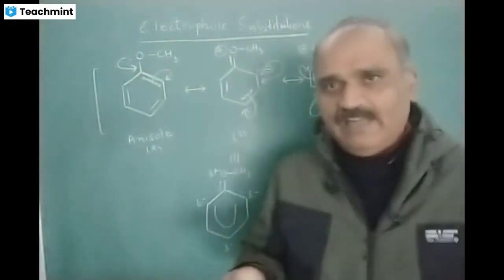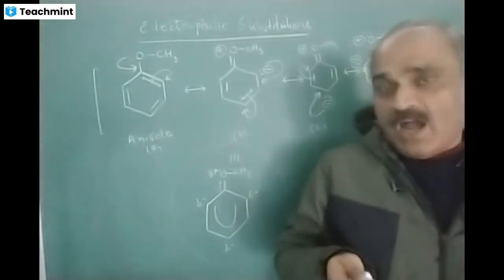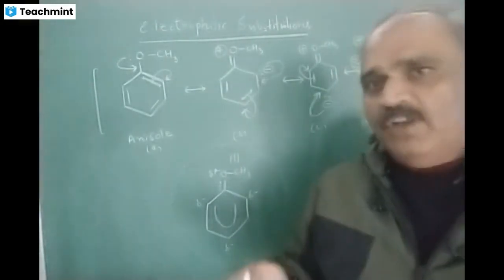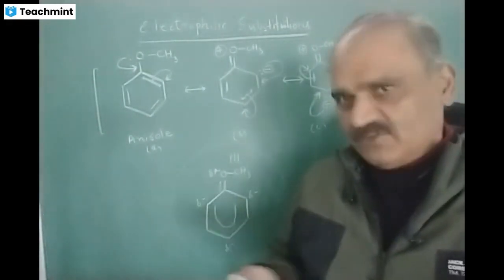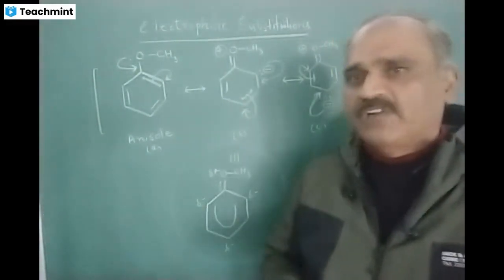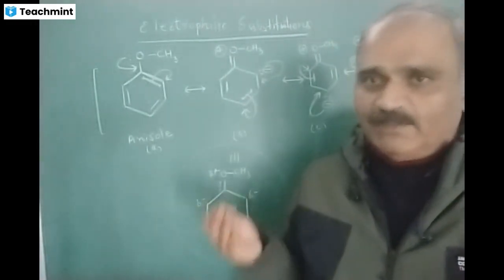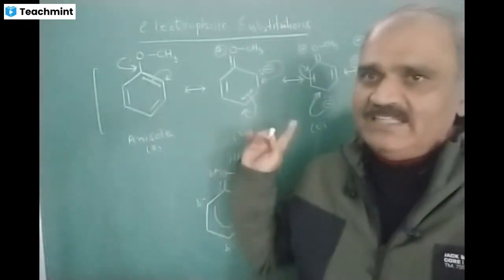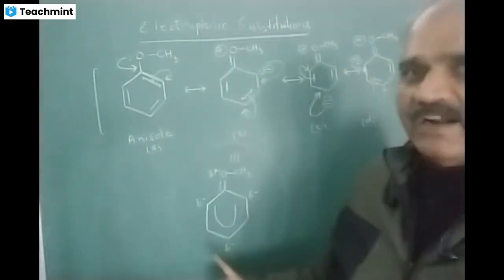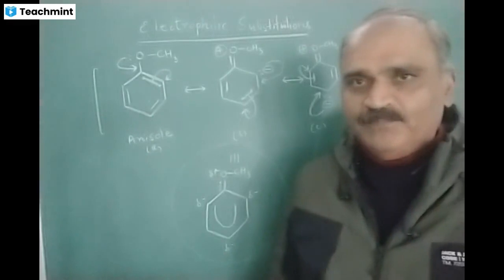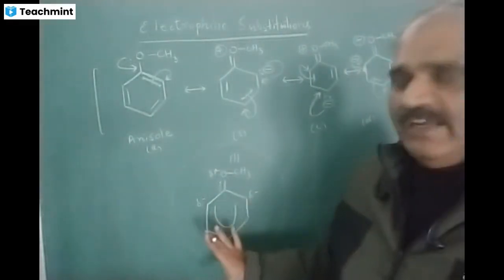You learned in 11th class also that sometimes all properties of a molecule cannot be explained by drawing one structure. We have to draw two or more structures to explain all the properties. Then these structures are called resonating structures, and this is called the resonance hybrid. So this is the actual structure of anisole.